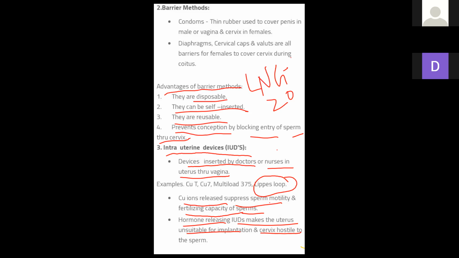IUDs are more effective. They are put into the female tract and they kill the sperm by phagocytosis, and they block the entry of sperm into the uterus. Hormone releasing ones are put into the skin, where they release the hormone. Is it clear? Right, students?